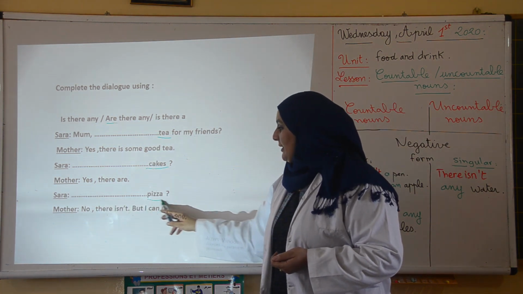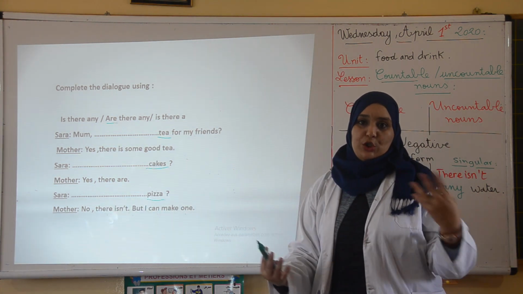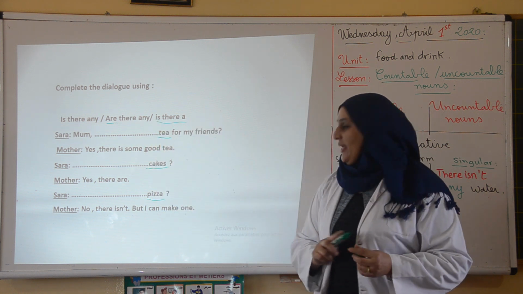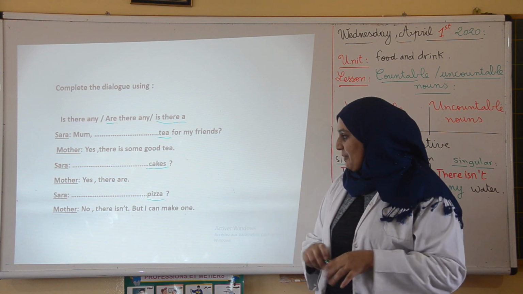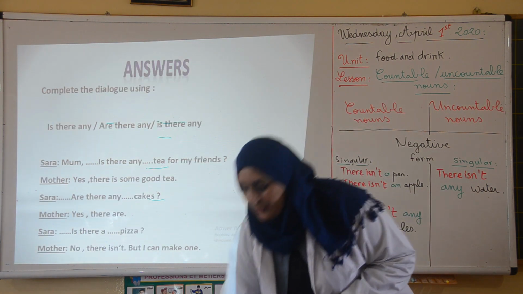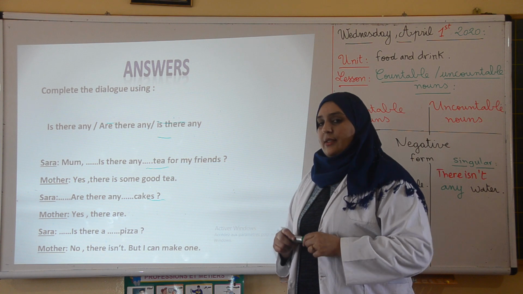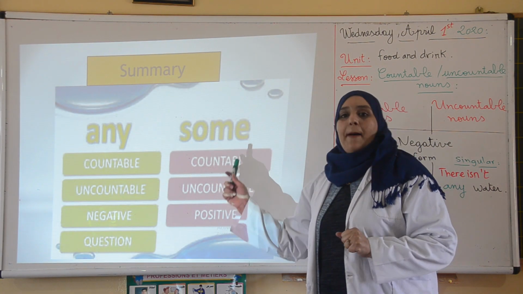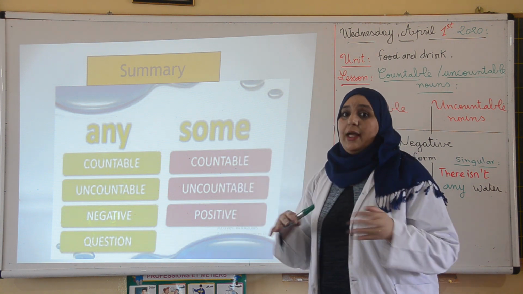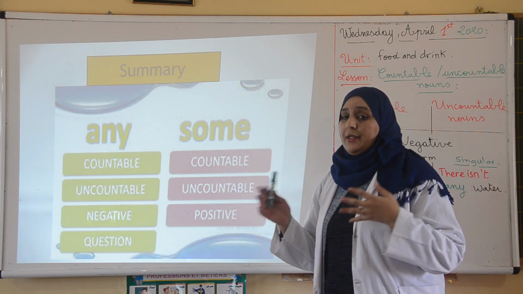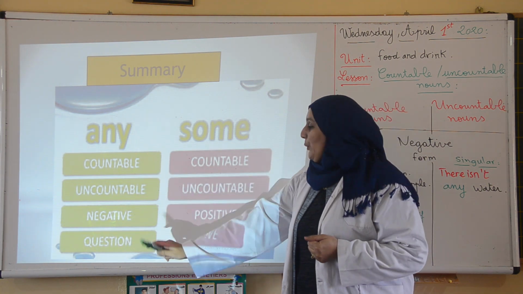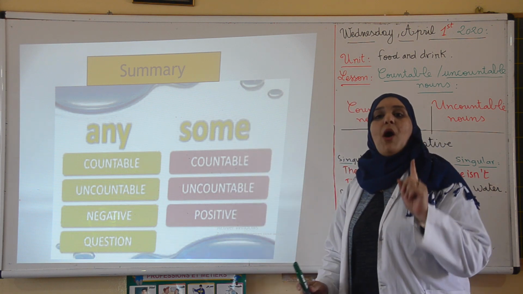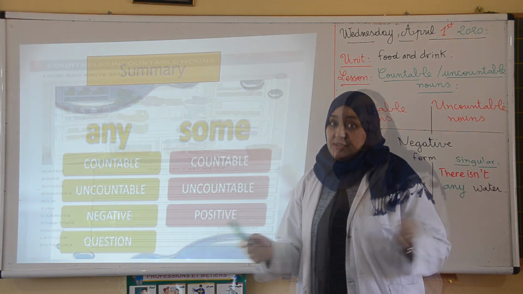The next one, pizza. It is a countable noun. We can say one pizza, two pizzas, three pizzas, etc. So the question is, is there a pizza? No, there isn't, but I can make one. Here are the answers of that exercise. As a summary, we use any and some with both countable and uncountable nouns, except that any we use with negative and interrogative forms, and some we use only with positive forms and affirmative statements.